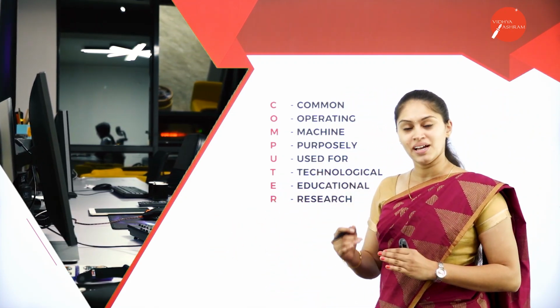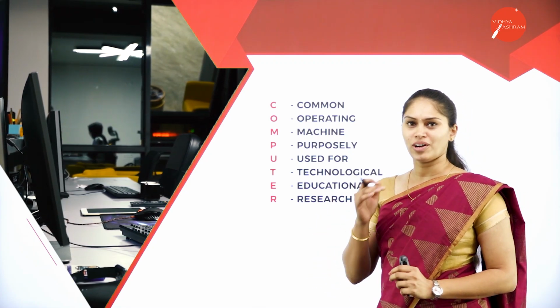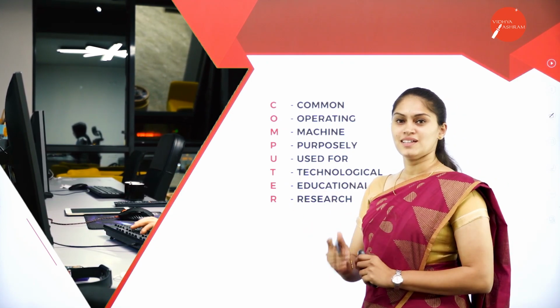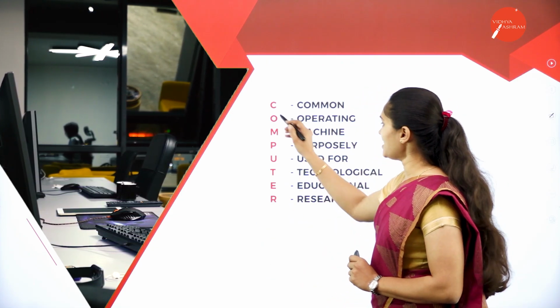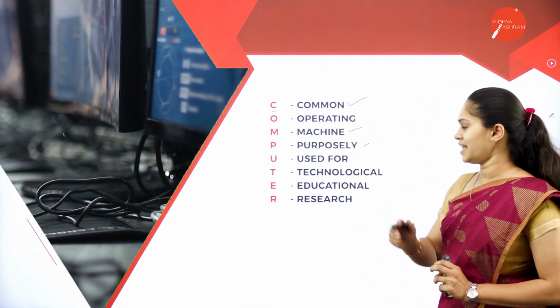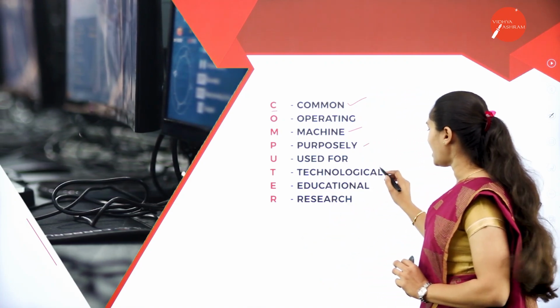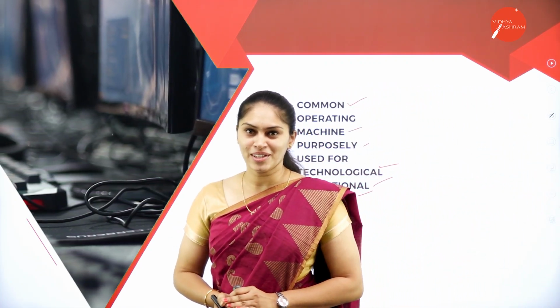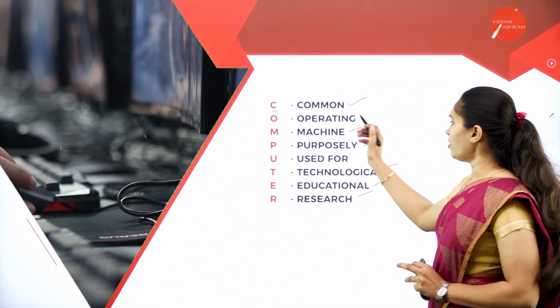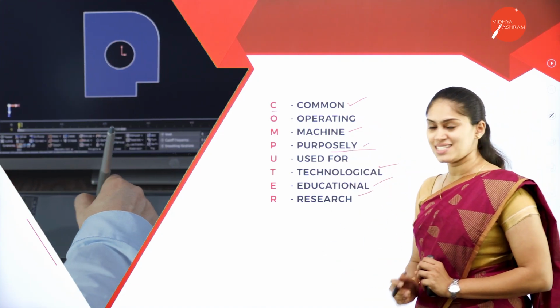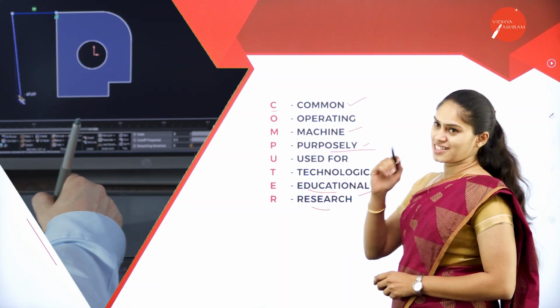So COMPUTER. Then what does each character represent? Here you can see that C is nothing but what? It is a common operating machine purposely used for technological and educational research. So what is the abbreviation of computer now? You must be able to say that computer is a common operating machine which is purposely used for technological and educational research.